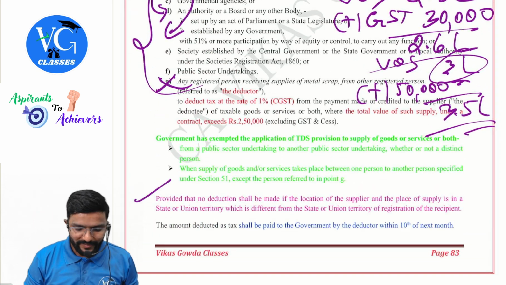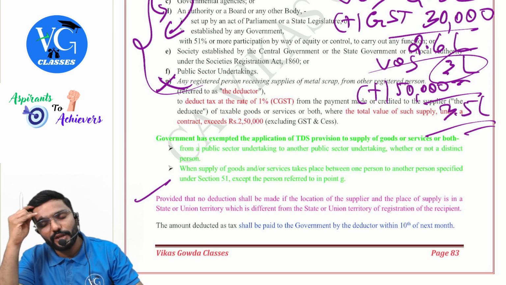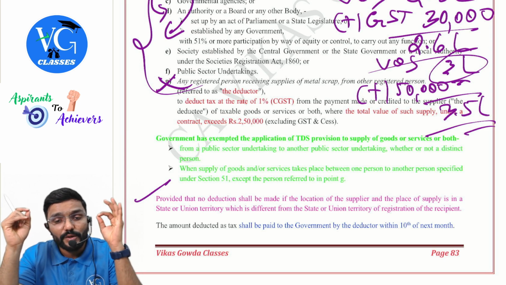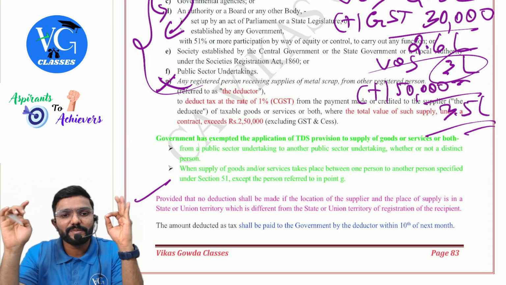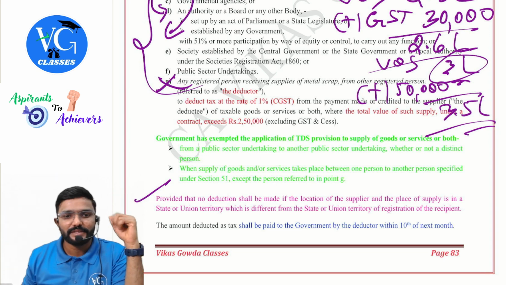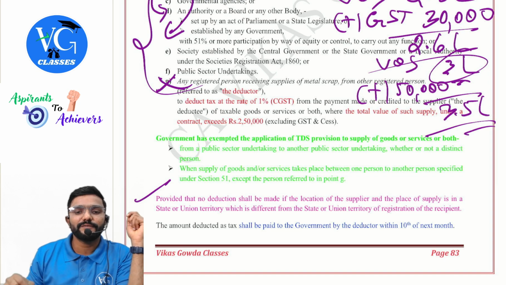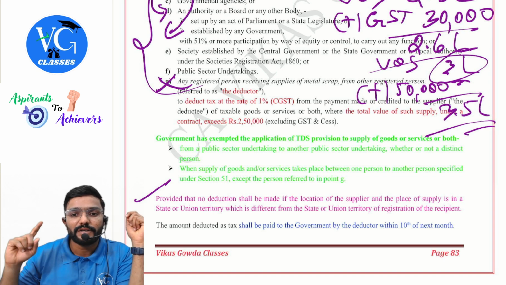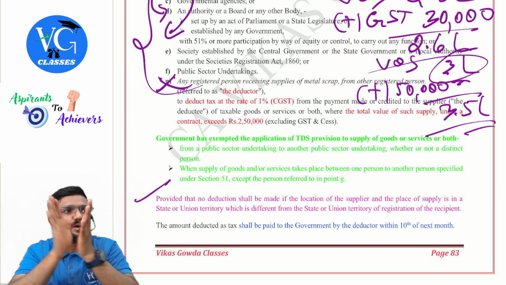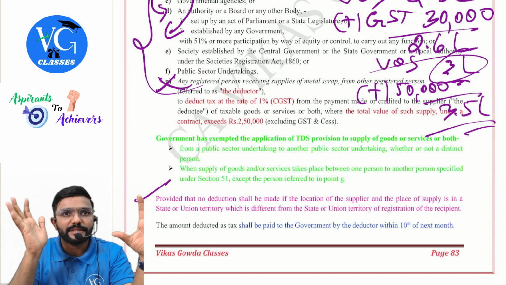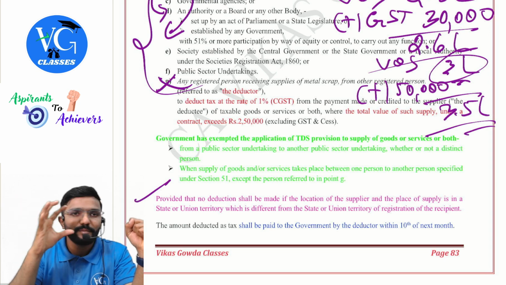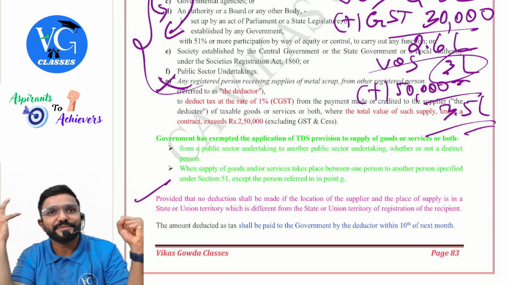Next, provided that no deduction shall be made if the location of supplier, observe this word, location of supplier and place of supply is in the same state or union territory, which is different from the state or union territory of registration of recipient. Guys, come on. Location of supplier and place of supply is in the same state, intrastate supply? Yes. But location of recipient is in the other state.